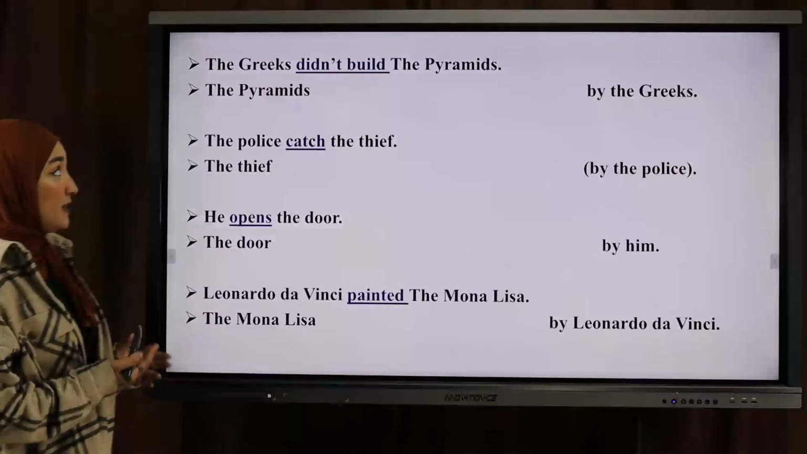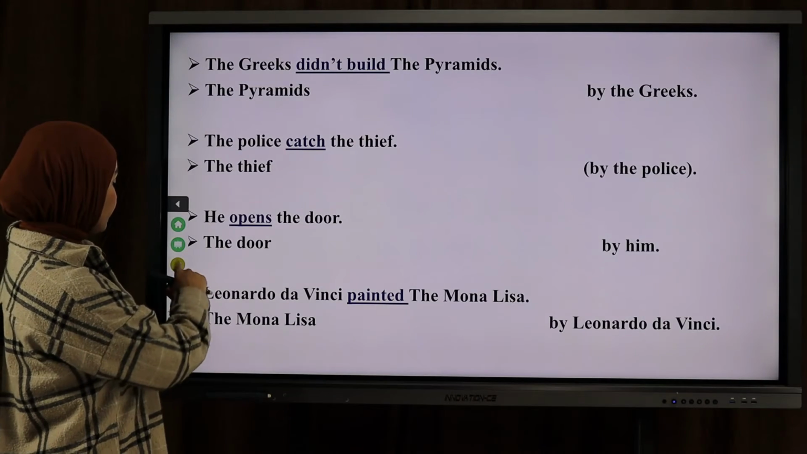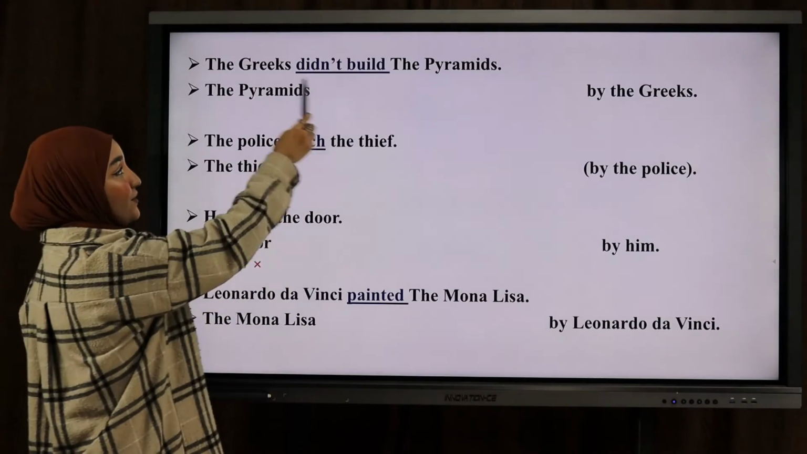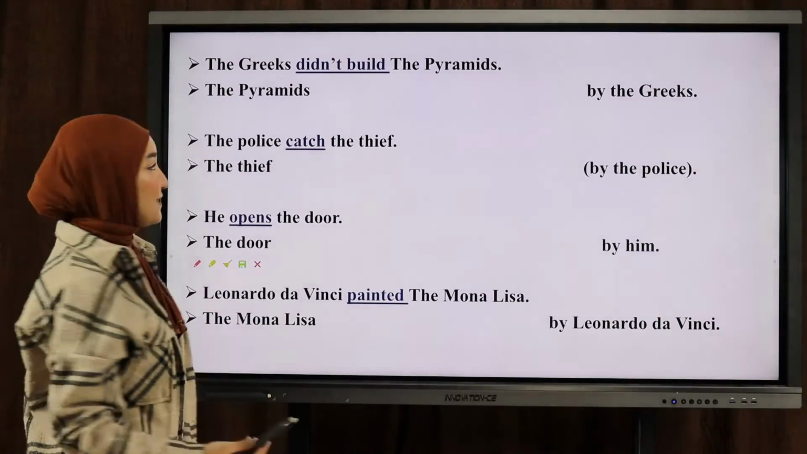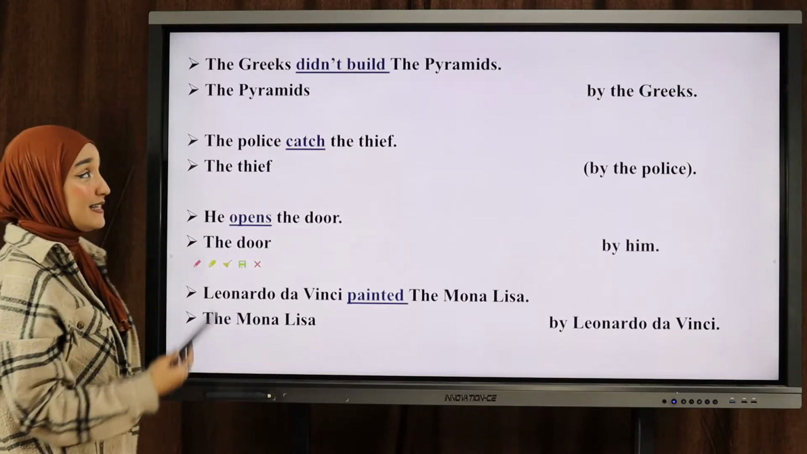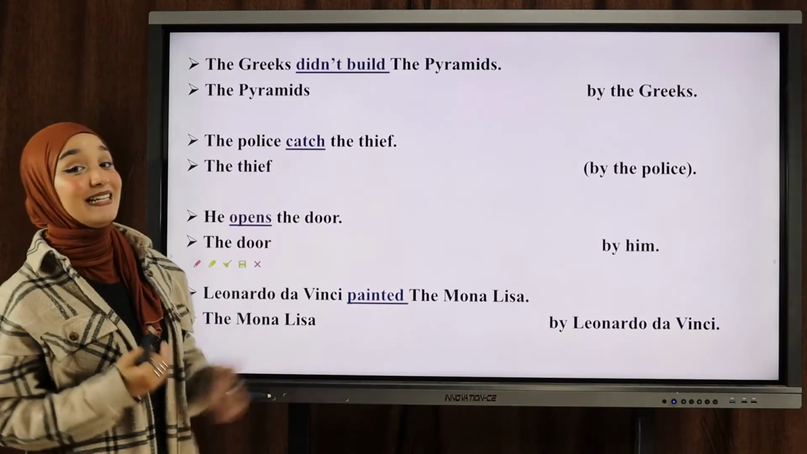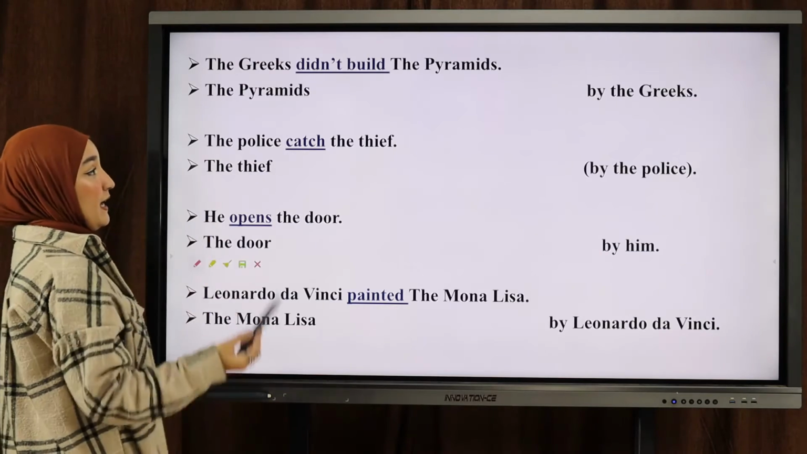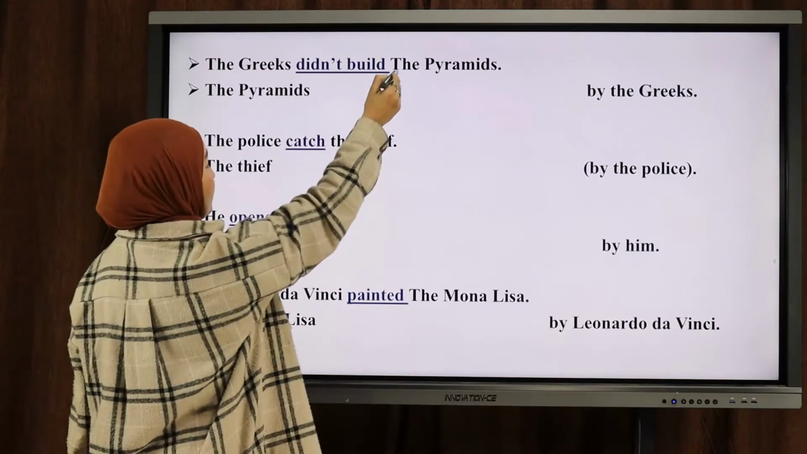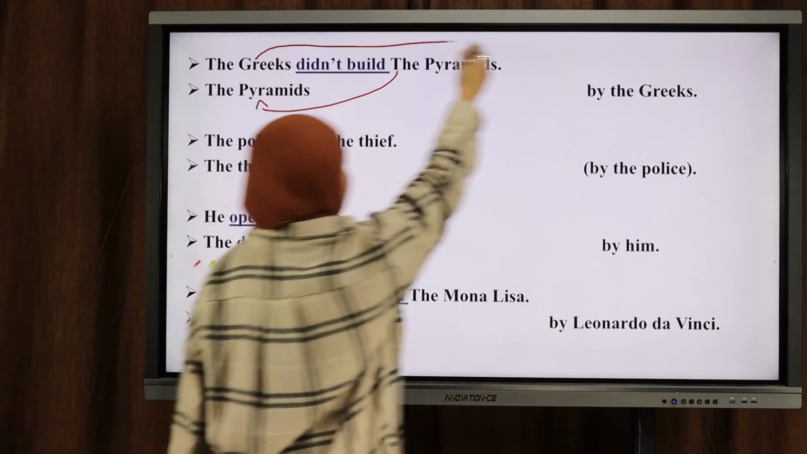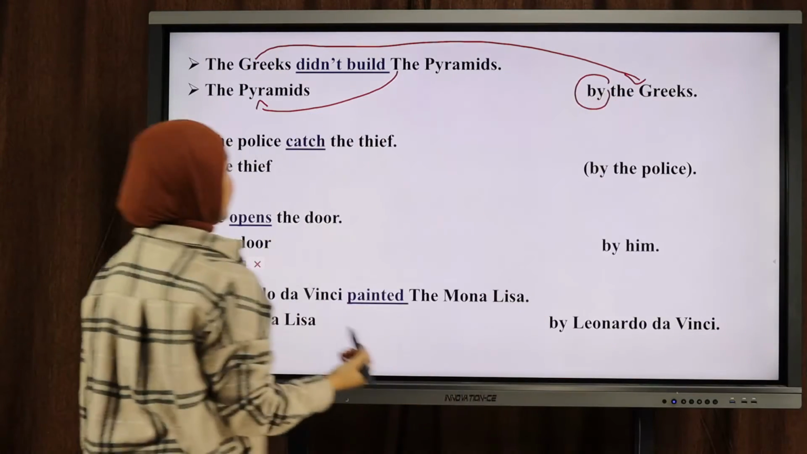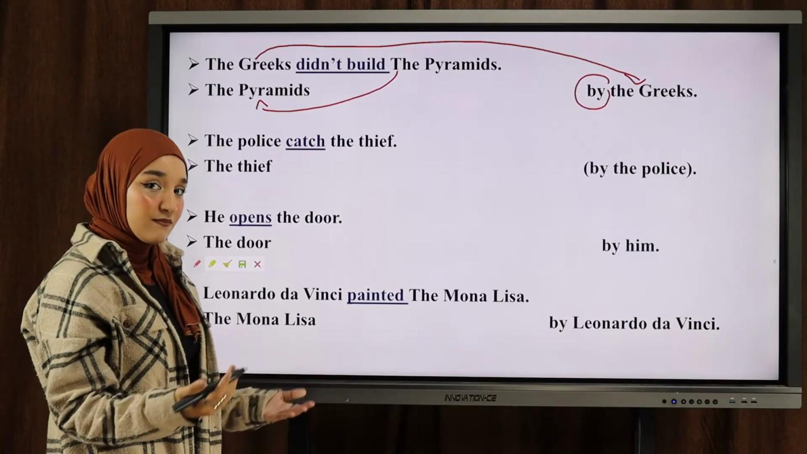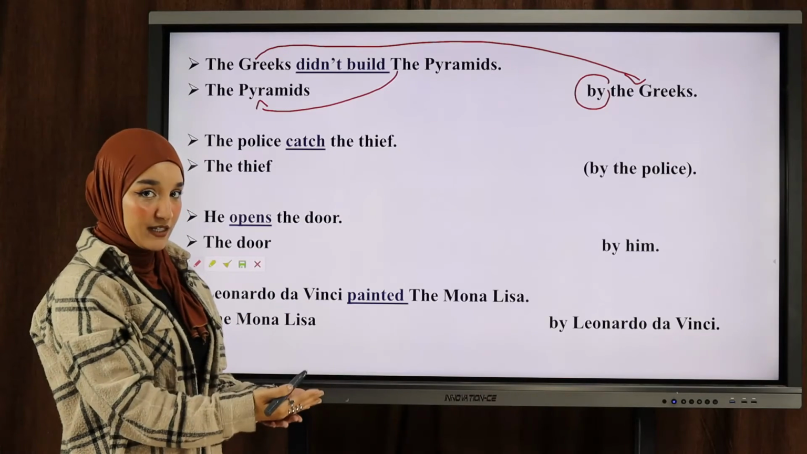Okay, let's take a look at some other examples. Now, the Greeks didn't build the pyramids. So I underlined the main verb for you to make it easier. So didn't build. This is a past tense verb in the negative form. You can also include the negative form in the passive voice, okay? So it should become the pyramids. Of course, this one goes here and this one goes there. I need to add a by. So if my verb is in the past tense, in the passive voice, it becomes was or were plus past participle.